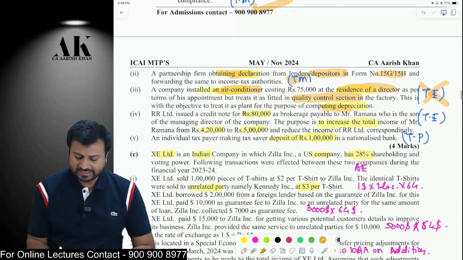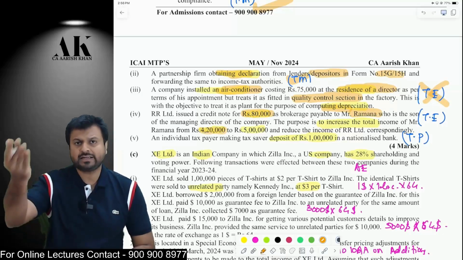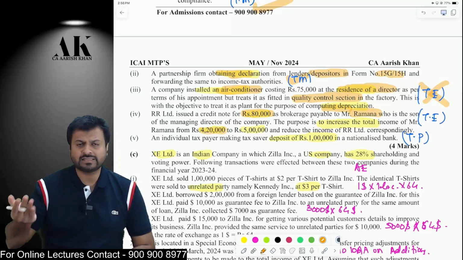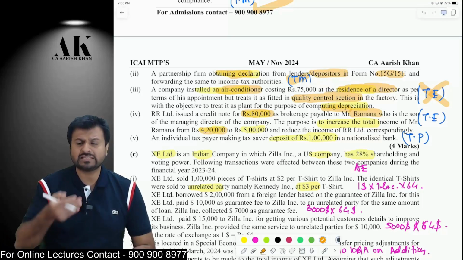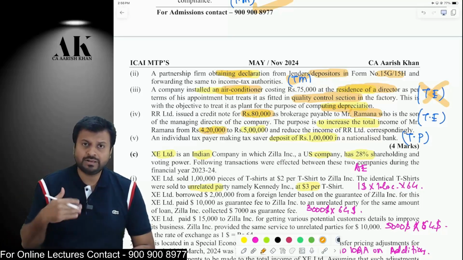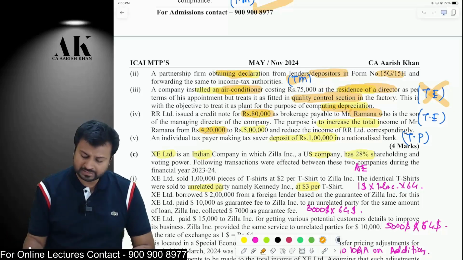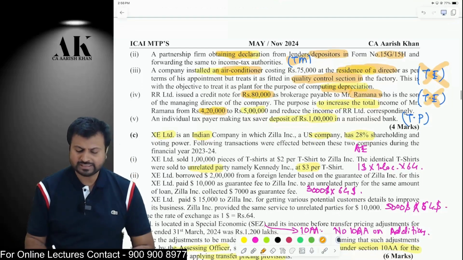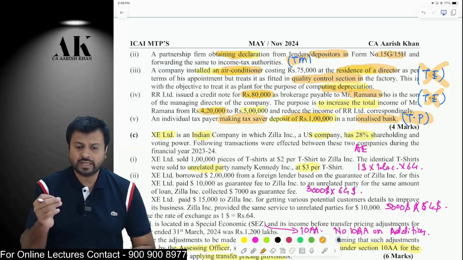Next, the SSC is paying 80,000 more brokerage to one of its director's son, so that the income of the director's son increases from 4 lakh 20,000 to 5 lakhs. Even on 4 lakh 20,000 there is no tax, even on 5 lakh there is no tax, but the company will get an advantage of deduction of 80,000 rupees. It's a tax evasion. And last one, the SSC makes a deposit of 1 lakh rupees in a nationalized bank to save some tax. This is allowed under 80C. Therefore, it is tax planning.